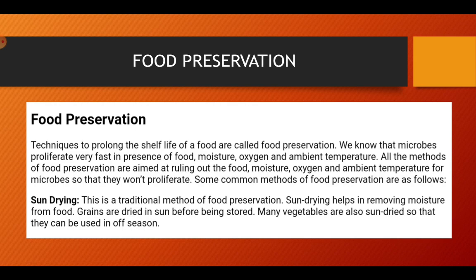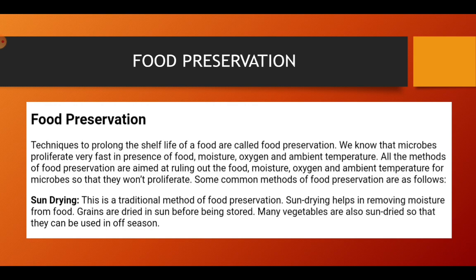So food preservation techniques will be against bacteria survival. Some common methods of food preservation are sun drying. Sun drying is the first method of food preservation. This is a traditional method. Sun drying helps in removing the moisture from food. So if you are drying any food in the sun, it will remove its moisture, and grains are dried in the sun before being stored.